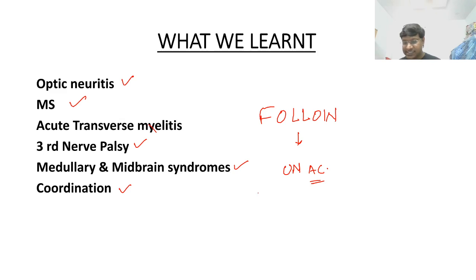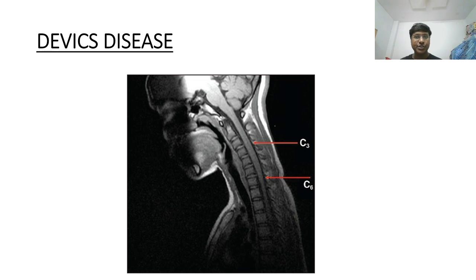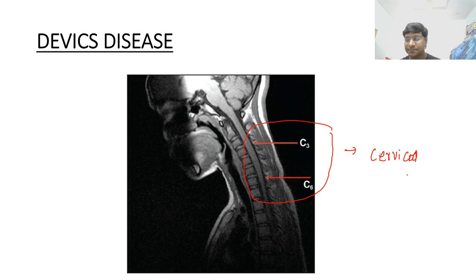Banu, you want Devic's disease? Okay, I'll just show you. This is your Devic's disease. In Devic's disease, you will have cervical cord involvement. Yes, Devic's disease is also called neuromyelitis optica.